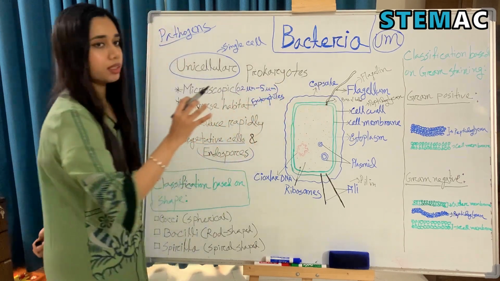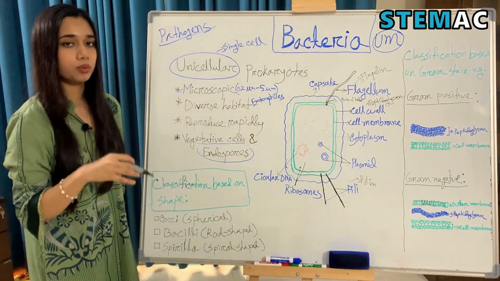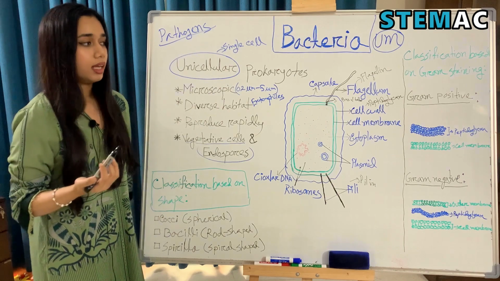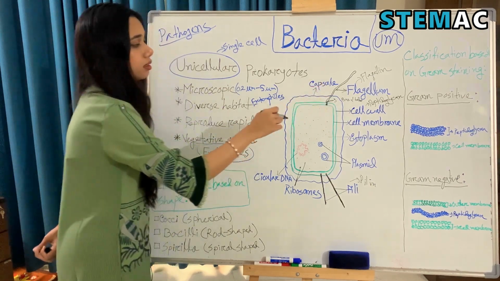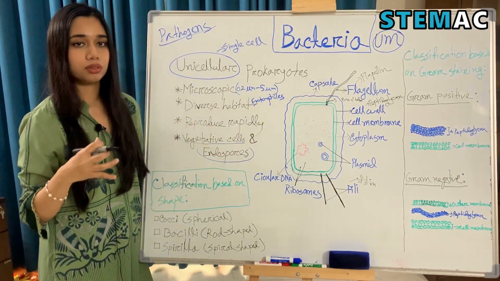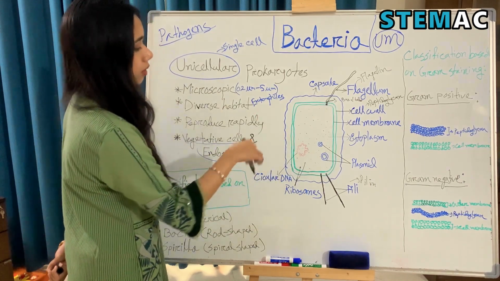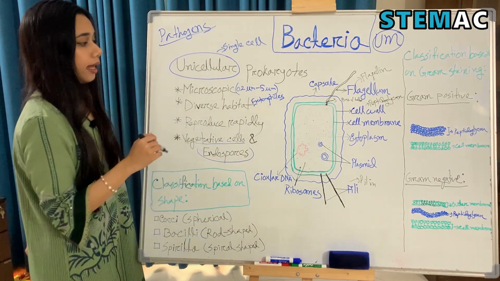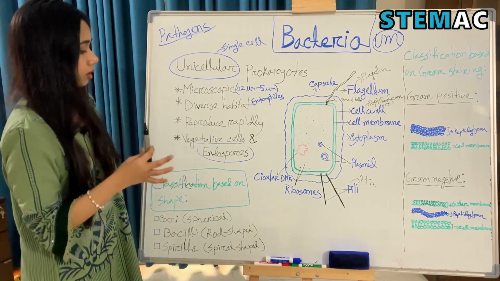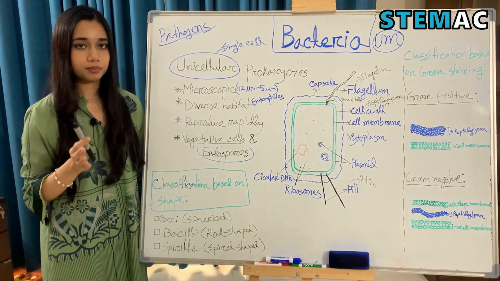And some bacteria can form a capsule, or we can also call it a slime layer. And this capsule or slime layer provides additional protection to the bacteria. So this is basically what a bacteria looks like. And then we're going to go to the classification of bacteria.